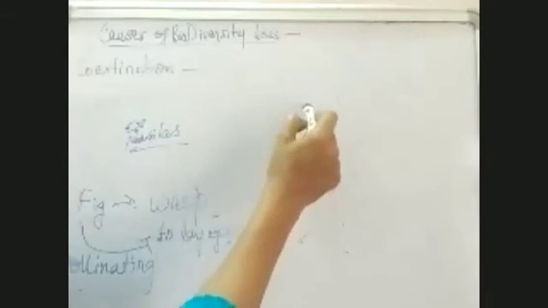If there is a tree, on this tree many birds live. And on the body of the birds, many small insects are living. If this tree is cut, what is going to happen?